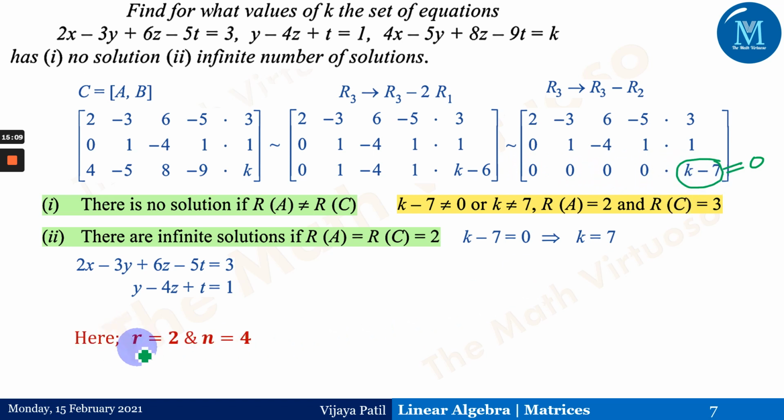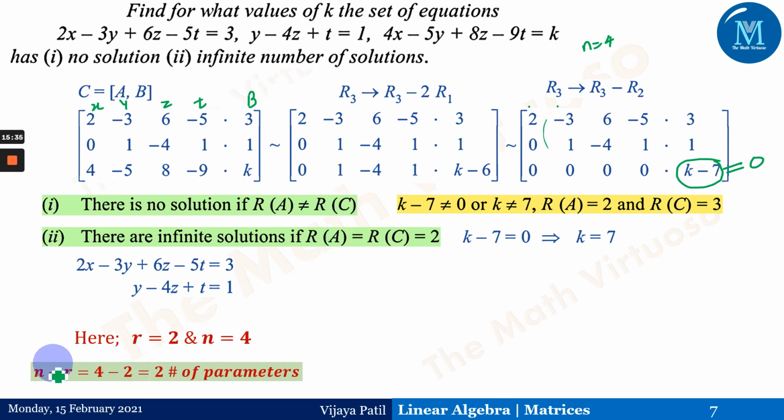Therefore, the rank of this particular matrix A comma C is equal to 2, and the variables are 4. Which are the variables? x, y, z and t. We have got 4 variables, so n is equal to 4 in the present case, and this column is dedicated for the column B. Therefore n minus r, which is 4 minus 2, equals 2, which is the number of parameters we have to find.